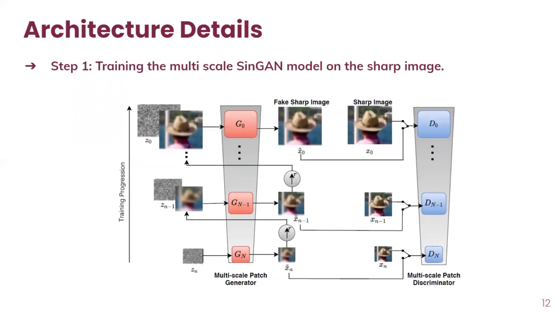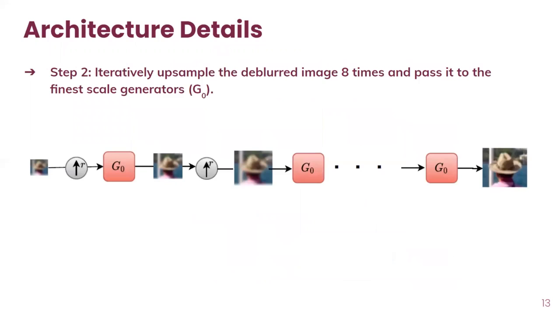The architecture details include the hierarchical network, which consists of n GANs, and training is done in a coarse-to-fine fashion. As shown in the figure, G_n is responsible for capturing coarse features of the image, while G_0 captures the fine features of the image. For testing, we deploy the following model. So we iteratively upsample the deblurred image 8 times and pass it through the finest scale generator G_0. This is illustrated in the diagram below.